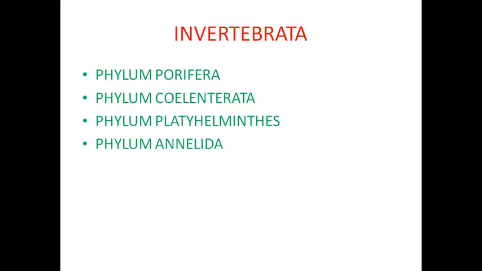Next we move to the phylum Invertebrata. Totally there are 9 types of the phylum Invertebrata. The first is phylum Porifera, then phylum Coelenterata, phylum Platyhelminthes, phylum Annelida, phylum Arthropoda, phylum Mollusca, phylum Echinodermata. In this class, we are going to discuss only 4 types: phylum Porifera, phylum Coelenterata, phylum Platyhelminthes, and the last one, phylum Annelida.